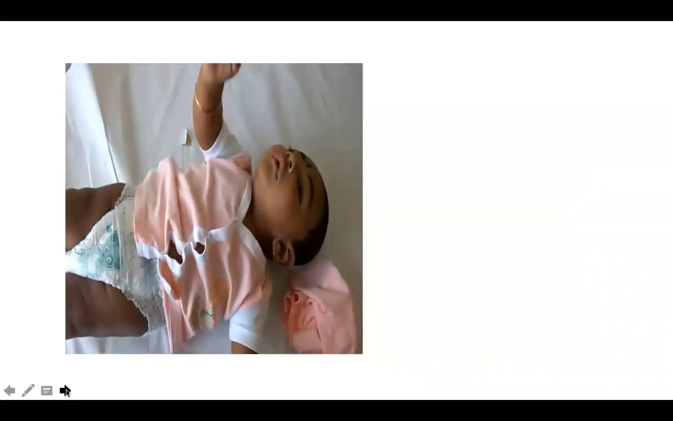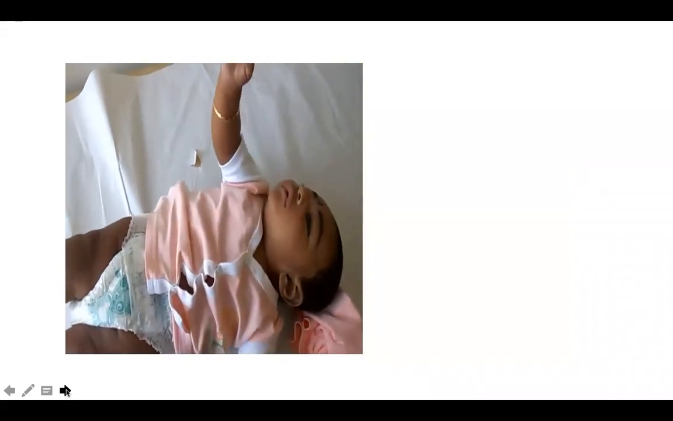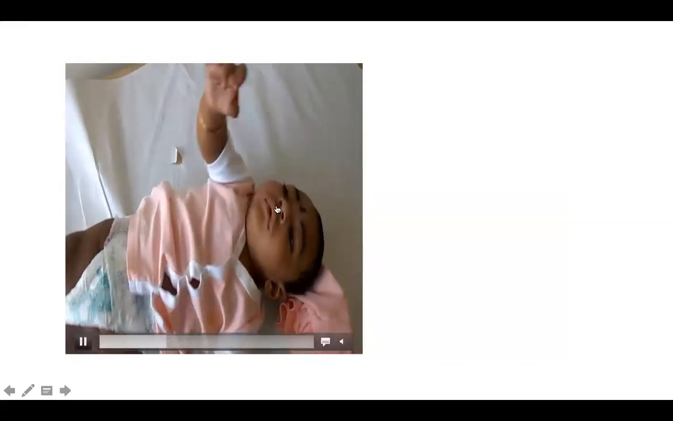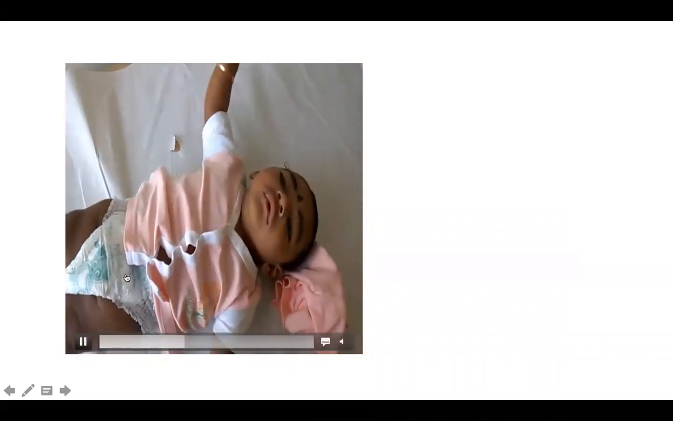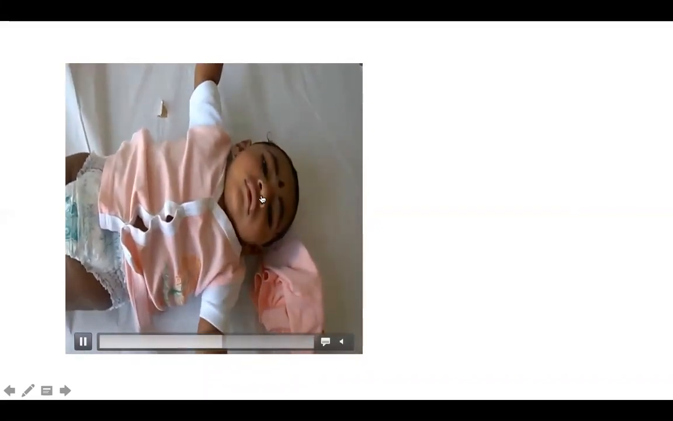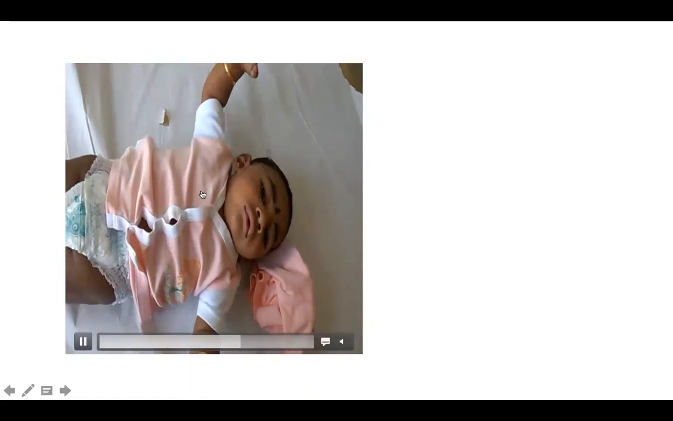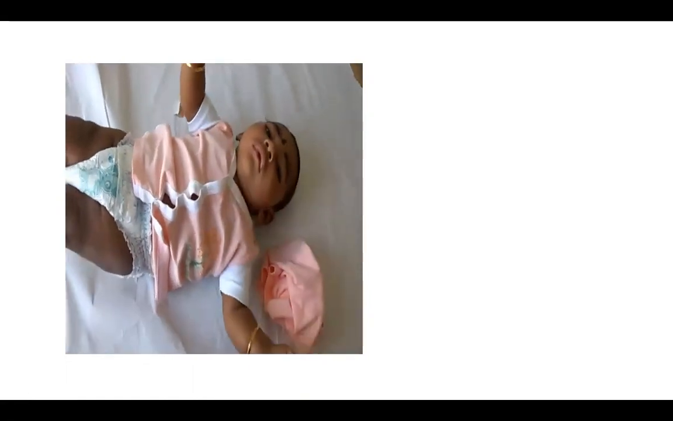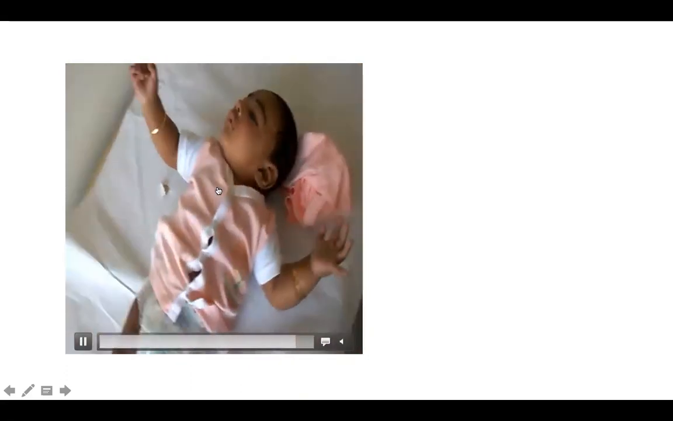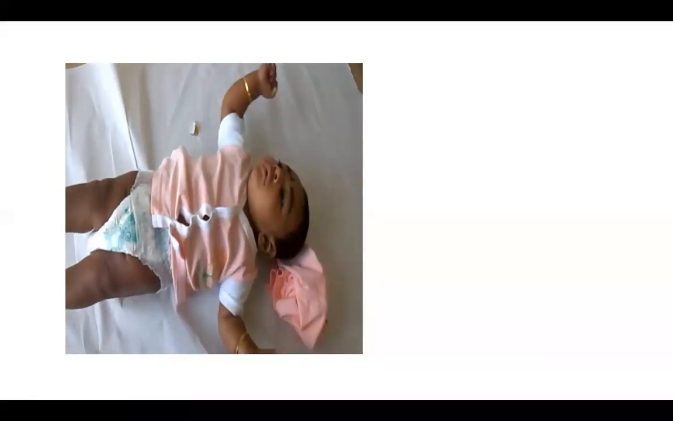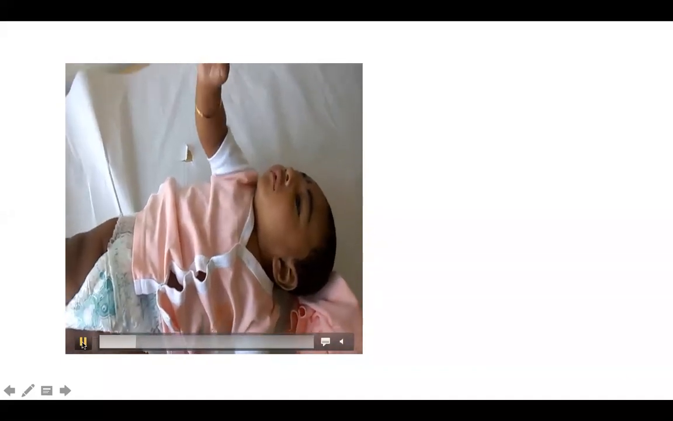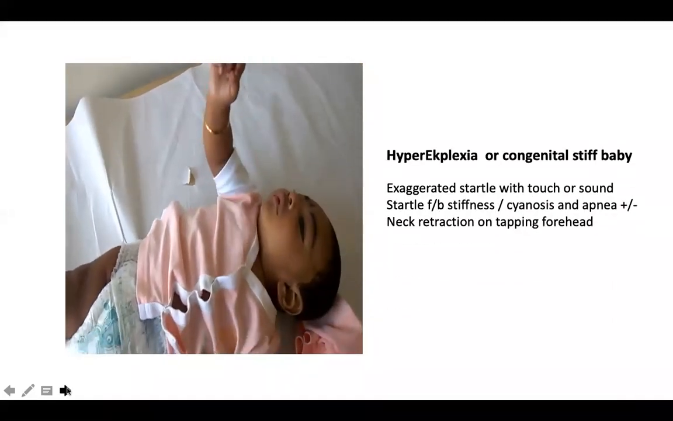Now we'll see some pseudo events. So this is a child with microcephaly who's having these stiffening episodes. Unfortunately, I couldn't show that I'm tapping the forehead or the glabella of the child. Once I tap the glabella or the forehead, this child has tonic posturing, extension of the legs, as you can see, with mild flexion of the neck and mild extension or abduction of the shoulders. So you can see these stiffening attacks with a few myoclonic jerks. These attacks of stiffening when you stimulate a child, touch a child, or with sound are known as hyperekplexia or congenital stiff baby syndrome or congenital startle syndrome.